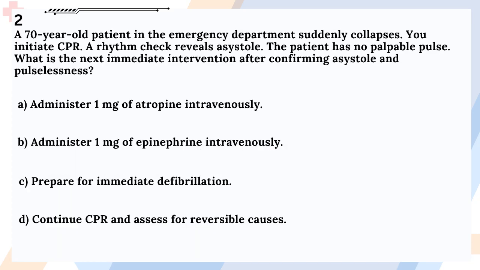Question 2. A 70-year-old patient in the emergency department suddenly collapses. You initiate CPR. A rhythm check reveals asystole. The patient has no palpable pulse. What is the next immediate intervention after confirming asystole and pulselessness?